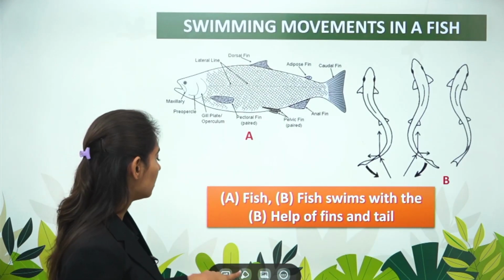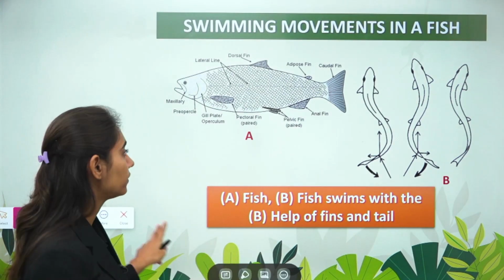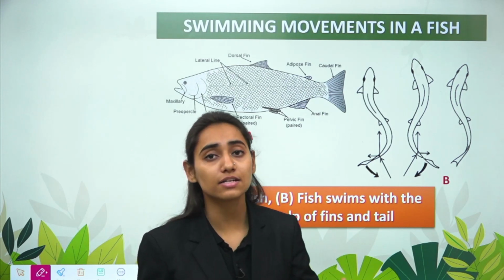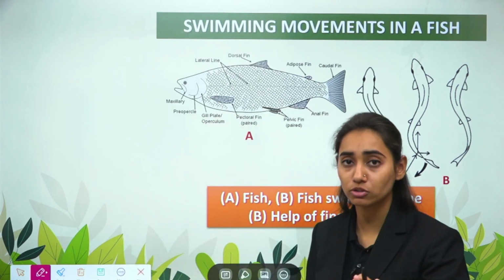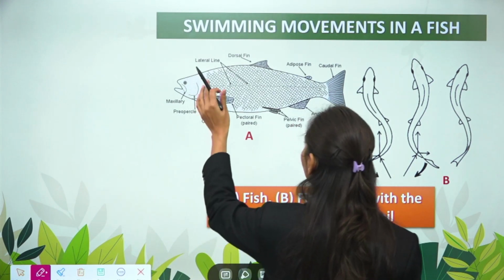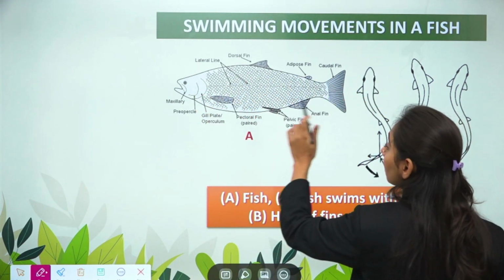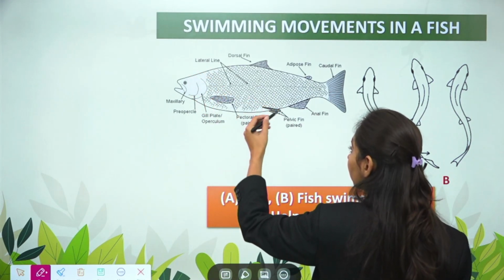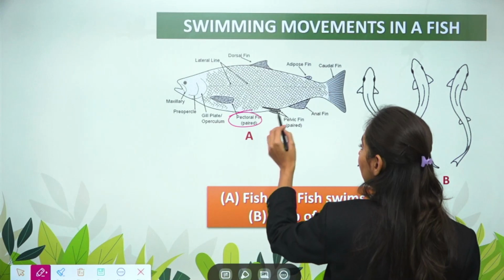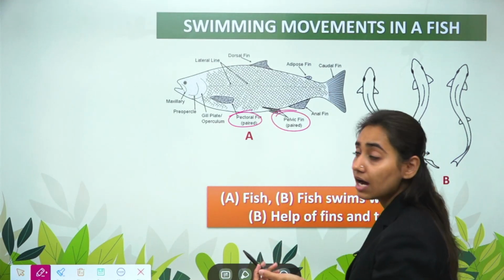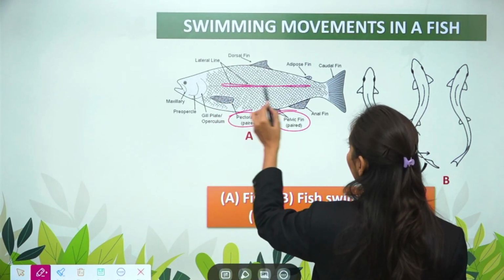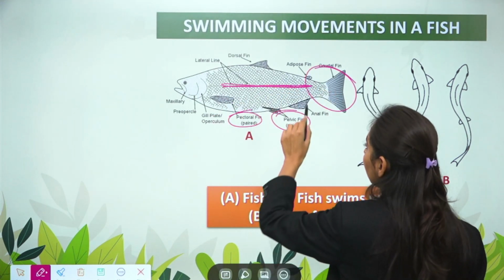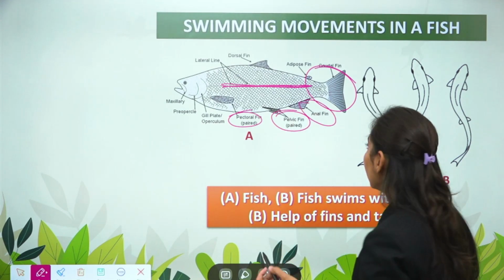Now coming to the diagrammatic representation of the fish. Now fish have a streamlined body. Why a streamlined body? To give less resistance to the water currents and proper swimming motion of the fishes. Now they have both the paired and the unpaired fins. The paired fins are the anterior fins, that is on the left and the right side, the pelvic and pectoral fins present on the left and the right side. Then coming to the unpaired fins, the fins which are present on the median side, the posterior fin, the tail fin known as the caudal fin, the anal fin. So these are the unpaired fins.